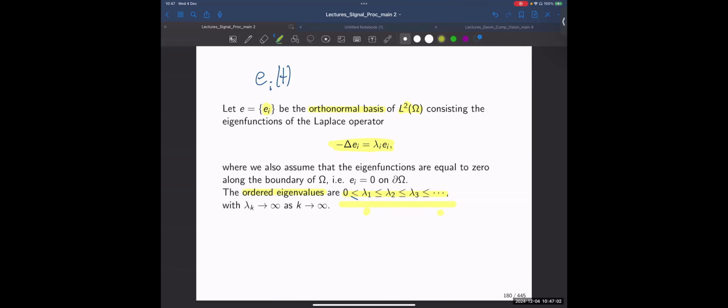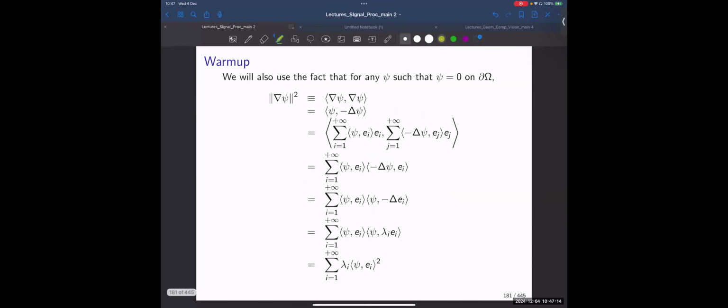So when I increase the number of members of the family, the eigenvalue would also increase. Okay, now warm up, an important property. If I'm looking at the Dirichlet energy, by definition, this is what is written here. It's the inner product of the gradient with itself.